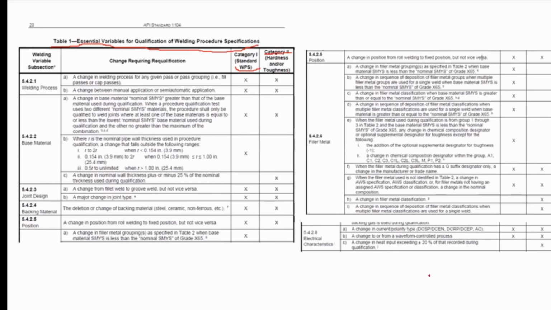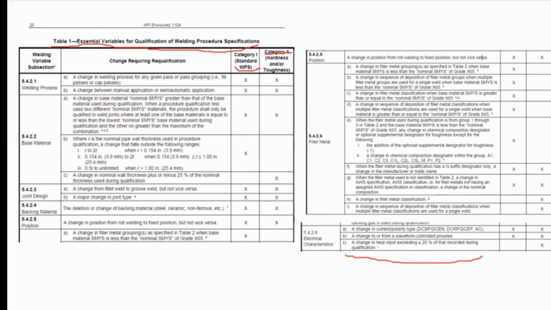For the first one, the heat input, 5.4.2.8, letter C. If toughness tests are not required, it is not marked here as an essential variable. So if that is the case, then this variable will not require requalification should the heat input change.